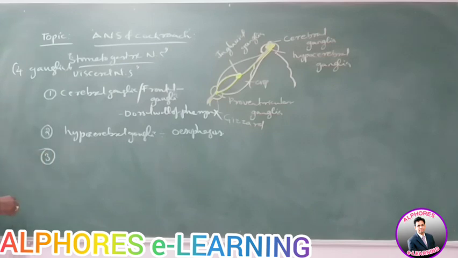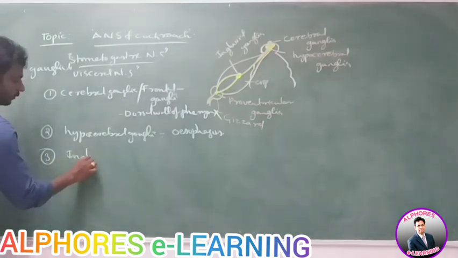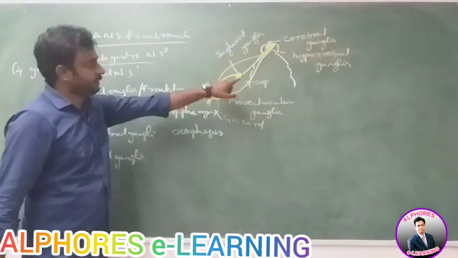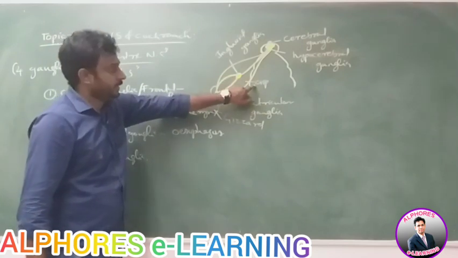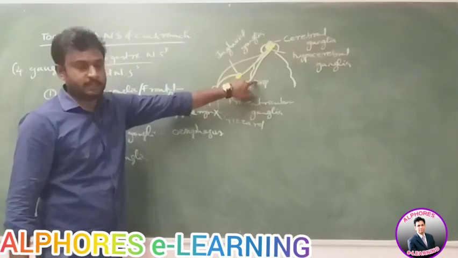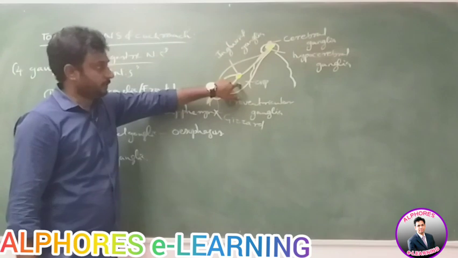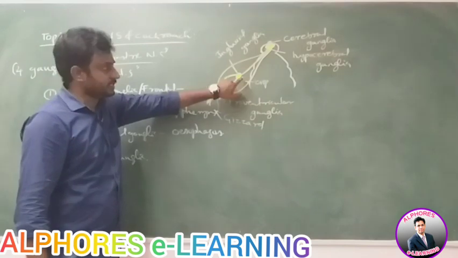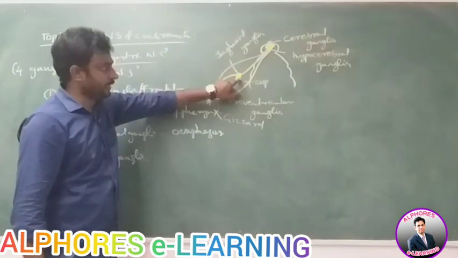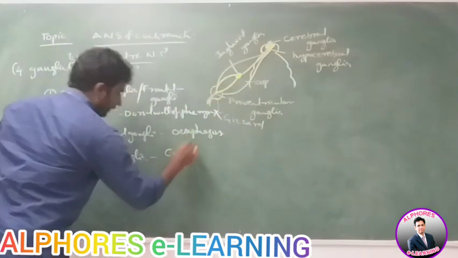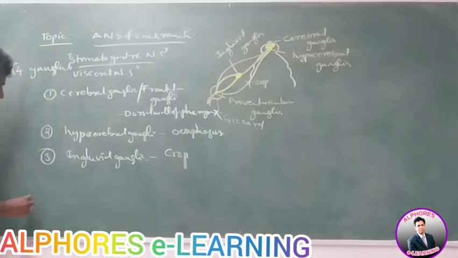Then the third ganglia is the ingluvial ganglia. Where is it located? It is located on the crop. What is the crop? Crop is a reservoir of food. It stores the food materials. Most of the digestion takes place in the crop, and food materials are also stored in the crop. This ingluvial ganglia is located on the crop of cockroach. In the mosquitoes also the same ganglia are present.